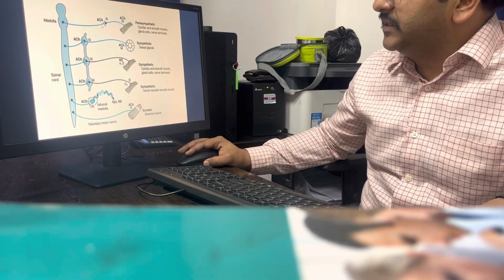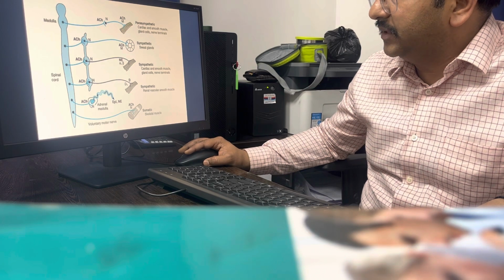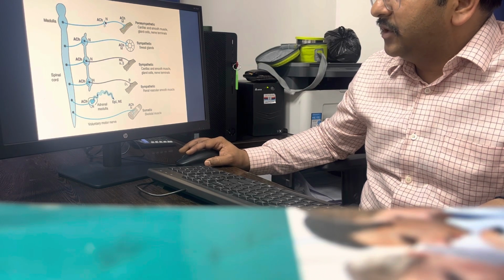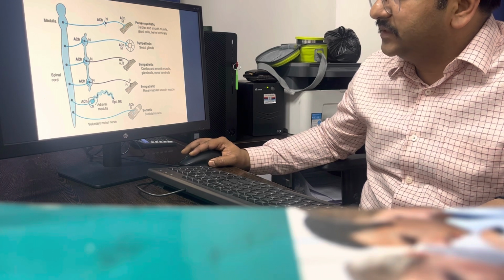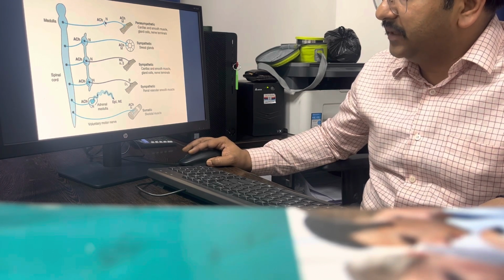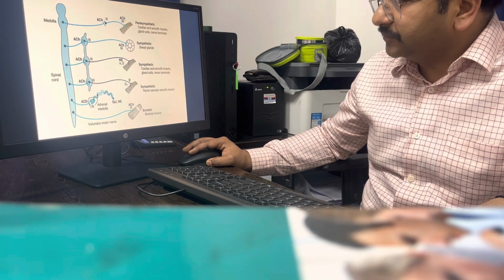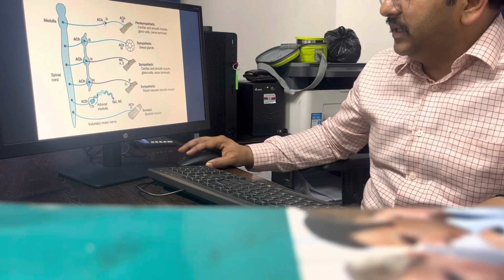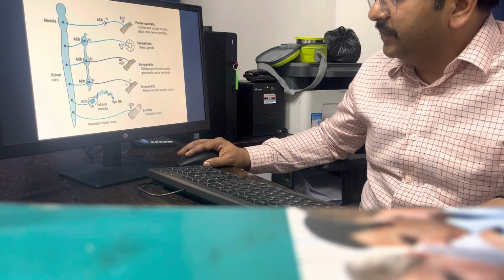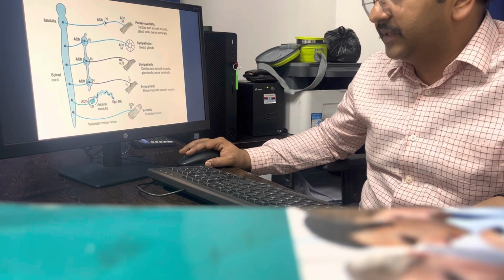One more thing you can see from here, in the parasympathetic, I have told you the neurotransmitter will be acetylcholine. So in the junctional part, always the neurotransmitter will be acetylcholine. If the nerve is parasympathetic, in the postjunctional part it will be acetylcholine. In the sympathetic nerve, it will be noradrenaline, always noradrenaline, adrenaline, or dopamine. Adrenergic nerve transmitter will be there.